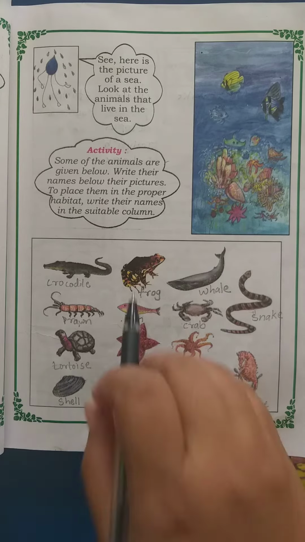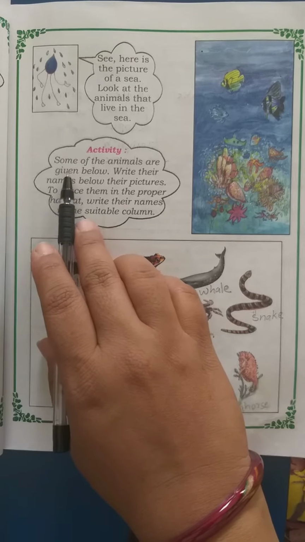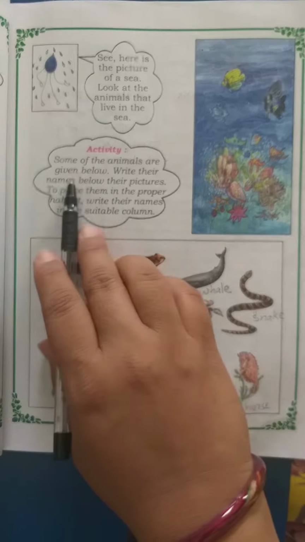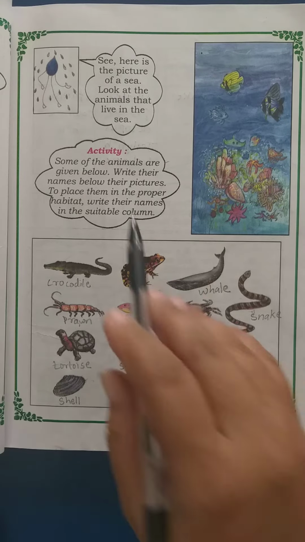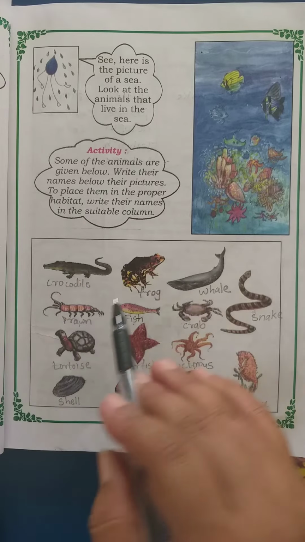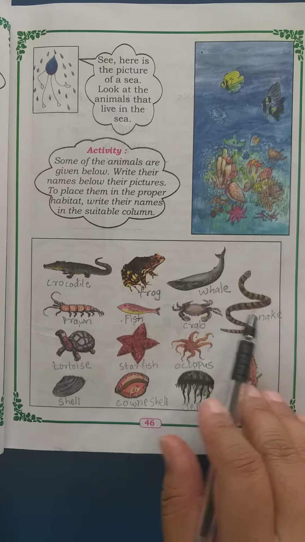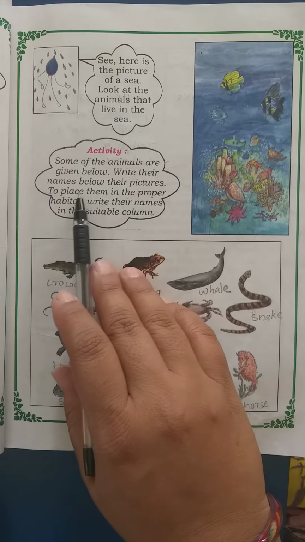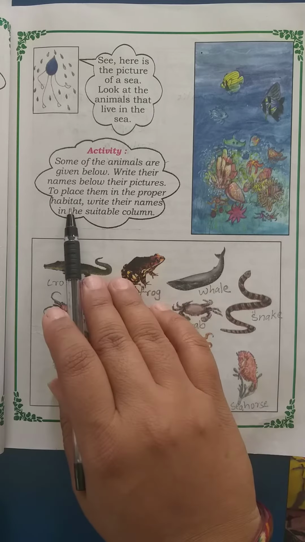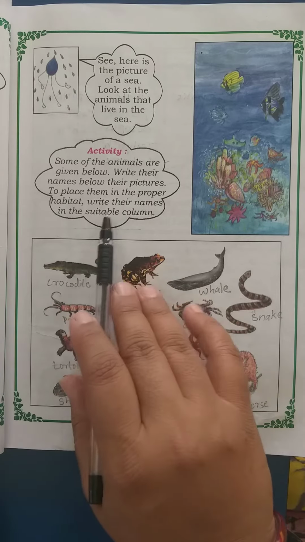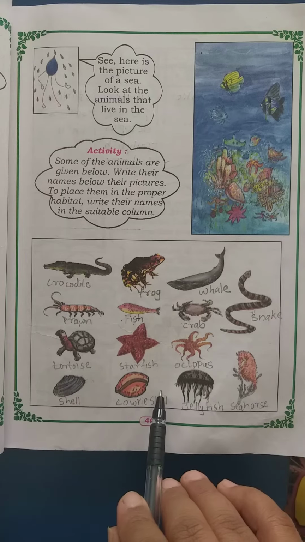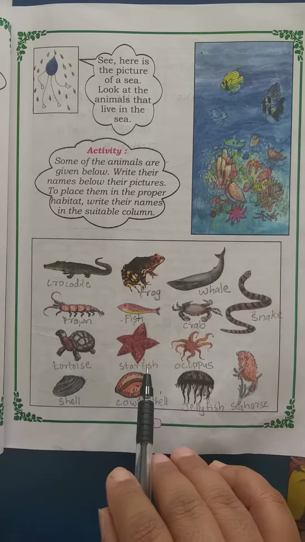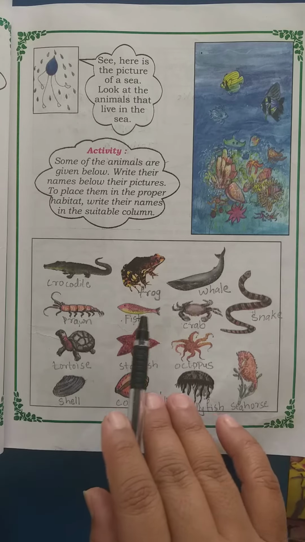Okay children, see here, activity. Some of the animals are given below. Write their names below their pictures. To place them in the proper habitat, write their names in the suitable column. See here, they have given some animals. What do we have to do? We have to write the names.